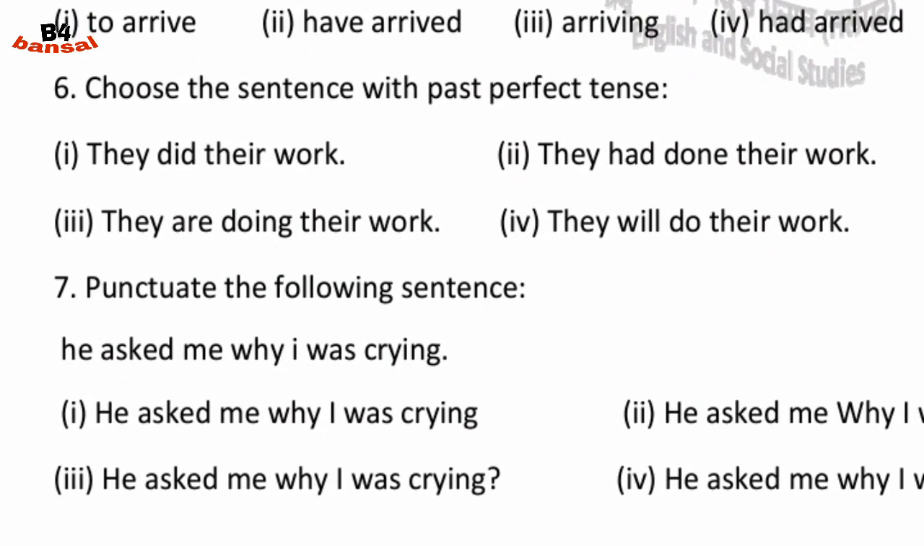Choose the sentence with past perfect tense. Students, we know that in past perfect tense we use only had with the third form of the verb. So you can see in the options, we have used had in only the second option. They had done their work. This is the right answer because with had we have used the third form of do: do, did, done. Done is the third form.